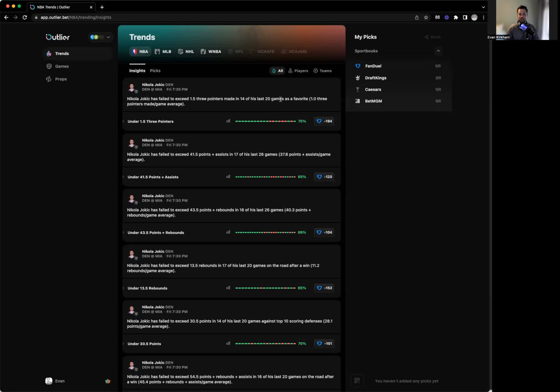It's actually a pretty deep insight. And what you'll see if you cared to count the little red and green tick marks is that there are 14 green and 6 red, meaning that he's failed to exceed 1.5 3-pointers in 14 of his last 20 games. You can see that line is available on FanDuel for -194. It might very well be available on other books as well, but that's the best line. We're showing you the best line right off the bat. And if I clicked in, I could see more about that particular prop. But first, let's just look at a few more trends.